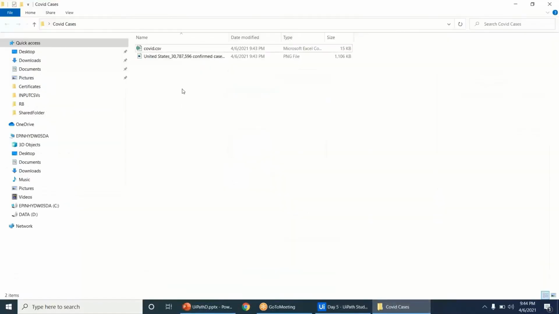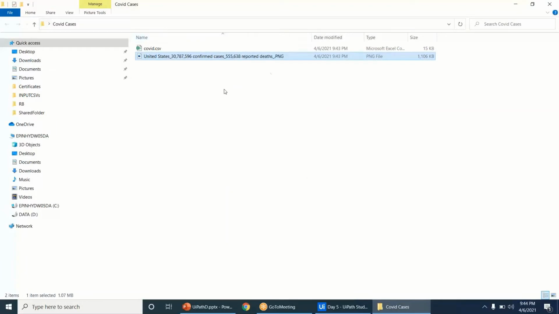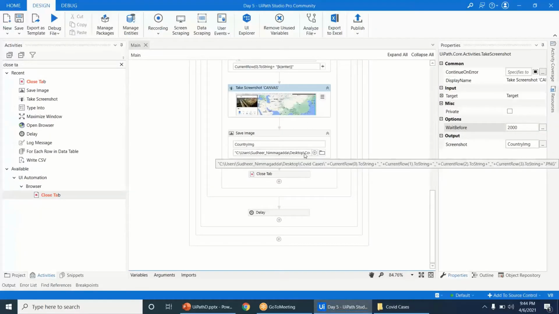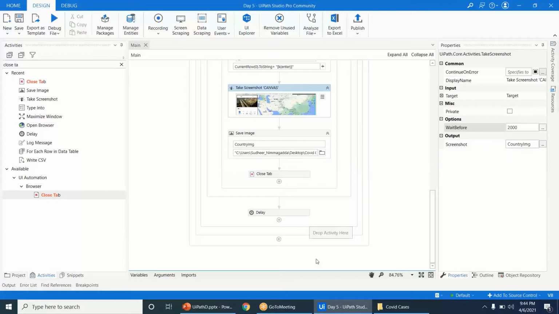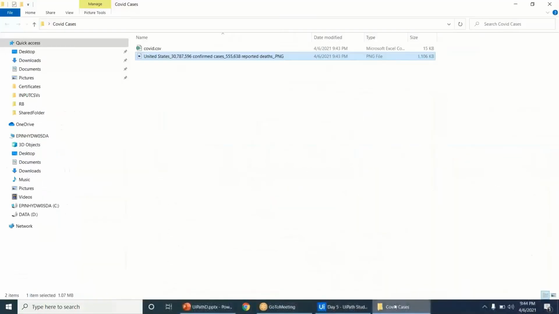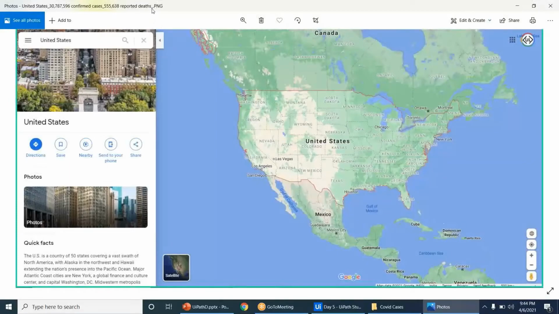Okay. Now let us see how it looks like. So this file name itself has the information, like how many are confirmed, how many are reported, how many are deaths. Okay, confirmed and it's like 0, 0, 1, 2, 3, 0, 1, 2, 3. Okay. Now, yeah, understand. And this will give the image of the particular screen.